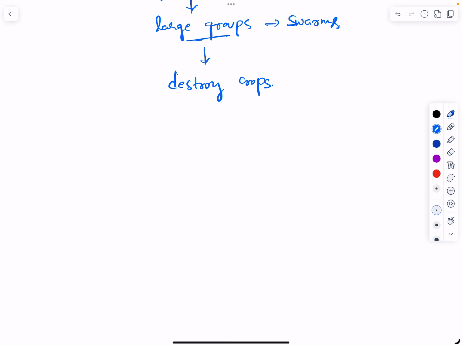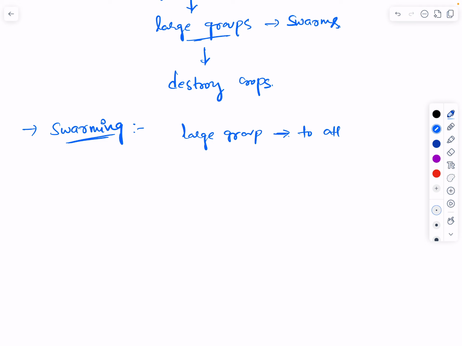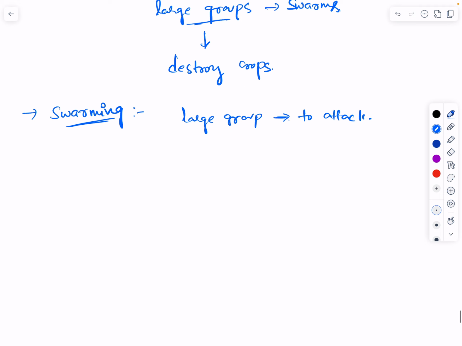Now we will understand what swarming is, another technical word, before we discuss the entire topic. Swarming means a behavior of forming large groups and moving or attacking together. So they come as a large group and their main intention is to attack. That is what we generally call swarming.